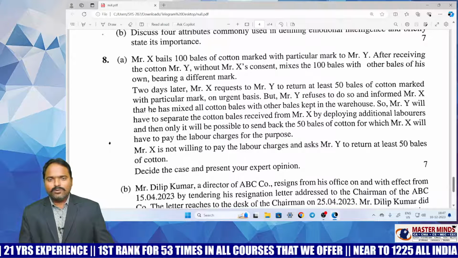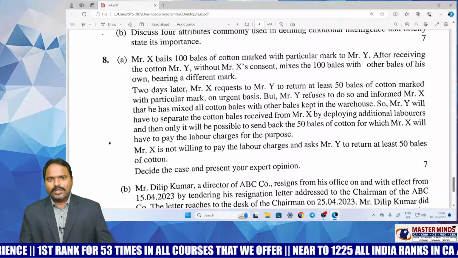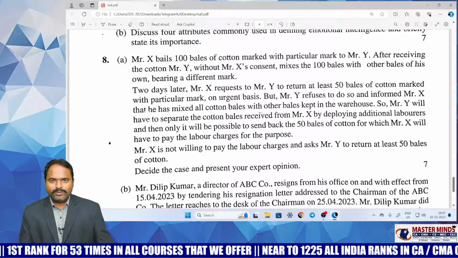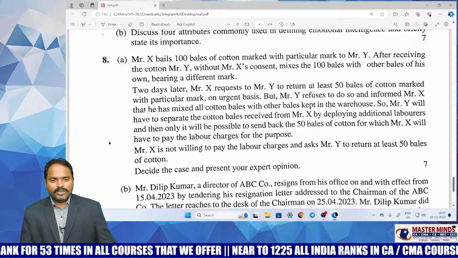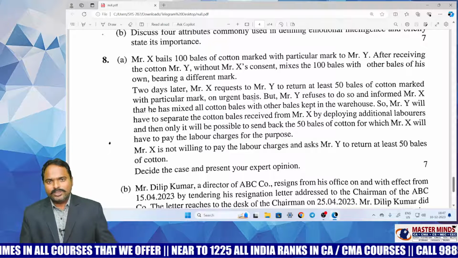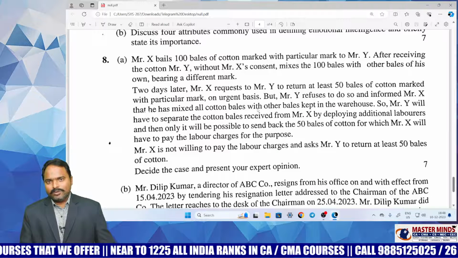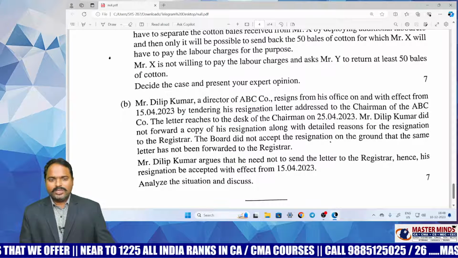If you go to question number 8a, this is about unauthorized mix of goods by the bailee. There is a concept question for self practice in our material. This is actually a small topic, but they asked for 7 marks. Students have to write all the provisions related to duties of the bailee, then only will they get the 7 marks.